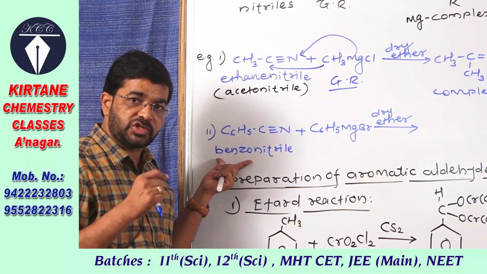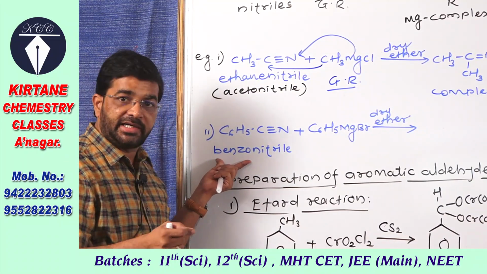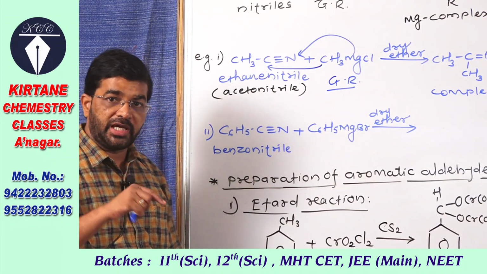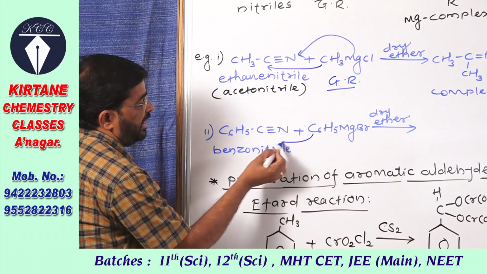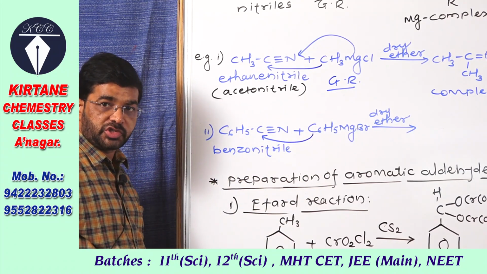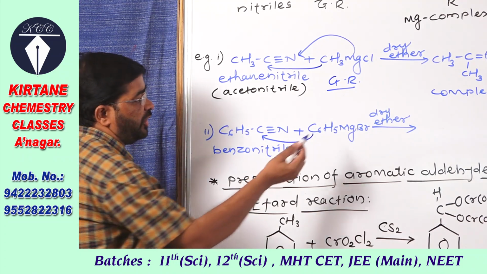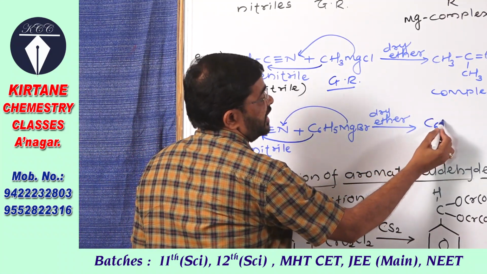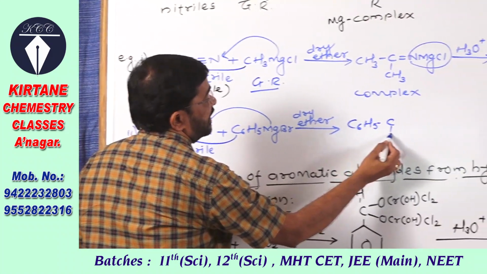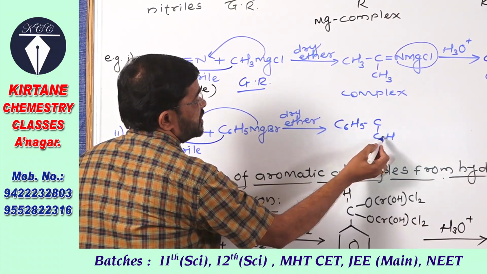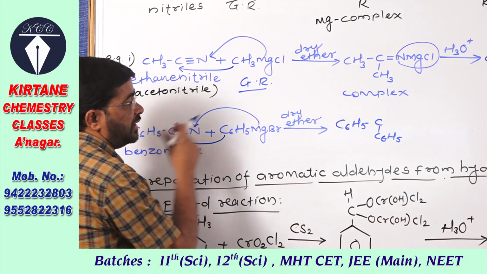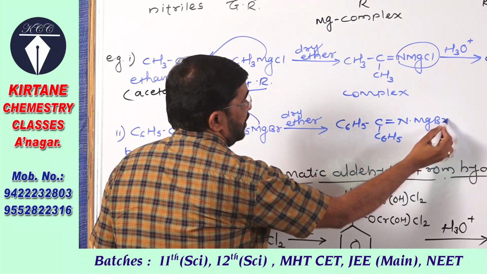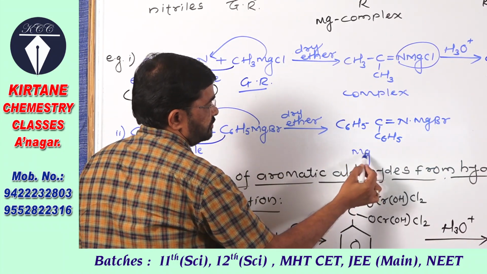What is taken? Phenyl cyanide, benzonitrile, when treated with phenyl magnesium bromide. So same way, you have to add phenyl group on carbon, which is bonded by triple bond to nitrogen. Magnesium bromide is added on nitrogen. So what is formed? C6H5, here C, that C6H5 group is added to carbon. So here double bond N, magnesium bromide is added on nitrogen, and here in first step